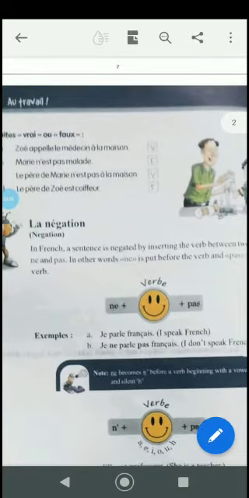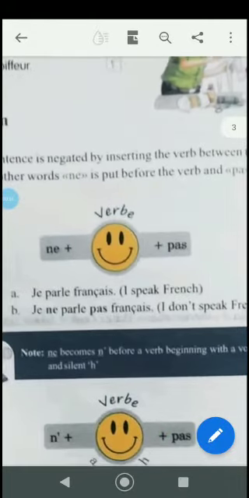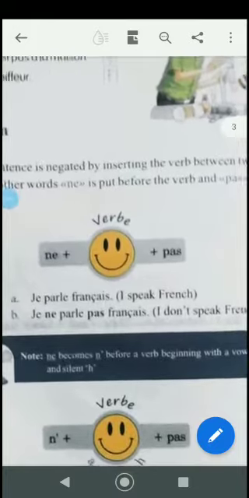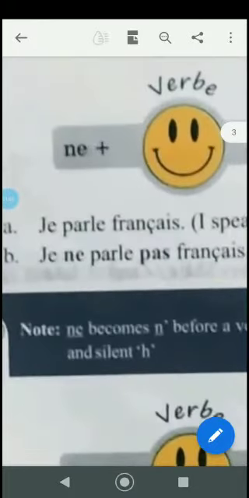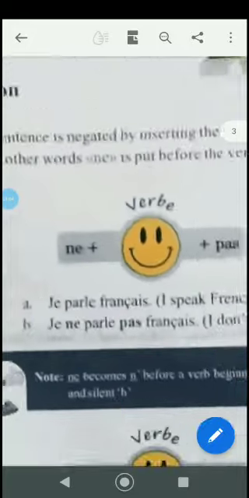We'll have a look at the example. Je parle français means I speak French. What will be the negation of it? Je ne parle pas français. I don't speak French. Got it? Here the verb is parle, between ne and pas. So it is like a sandwich, ne and pas, with the verb parle in the middle. Je ne parle pas français.